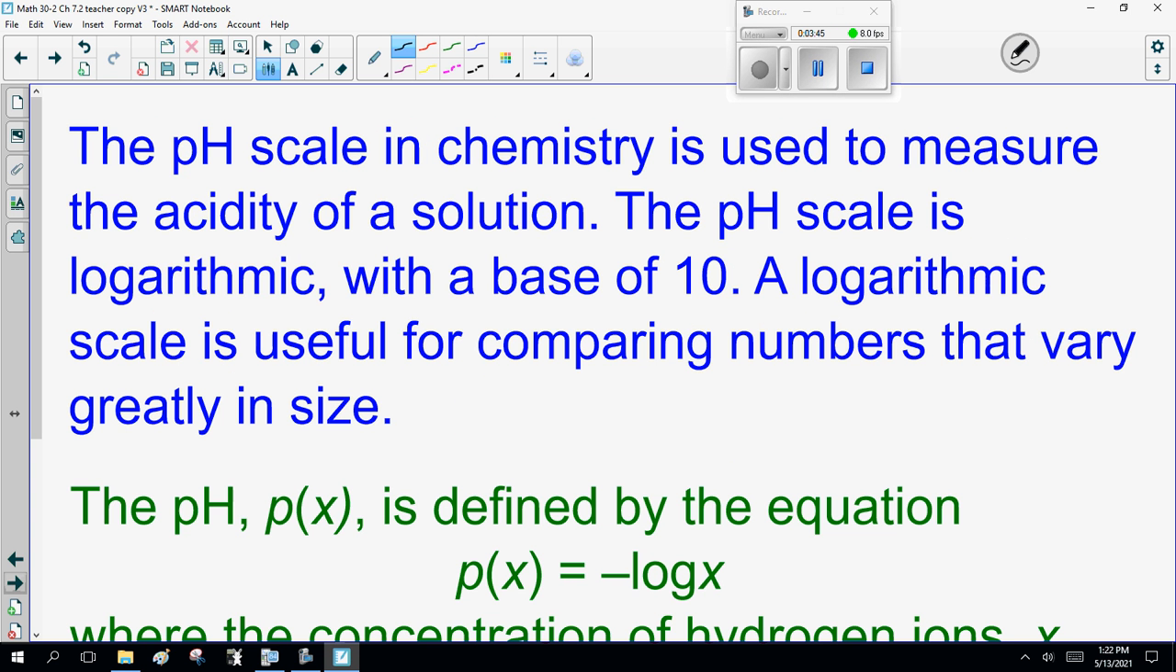Now, moving on. Word questions. The pH scale in chemistry is used to measure the acidity of a solution. The pH scale is logarithmic with a base of 10. A logarithmic scale is used for comparing numbers that vary greatly in size.